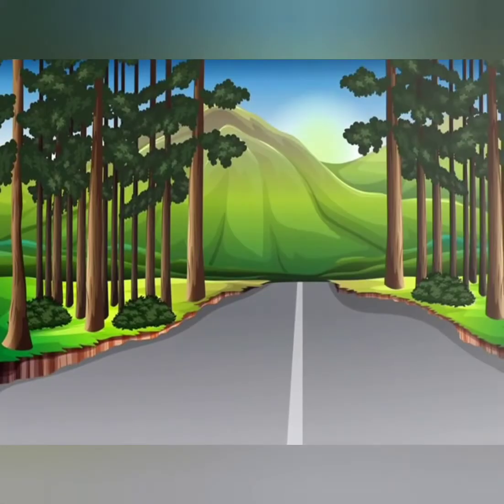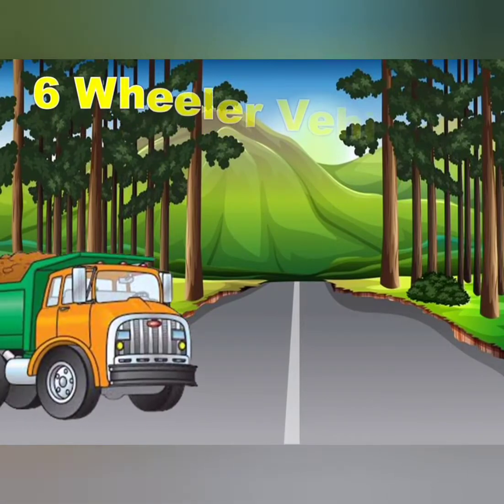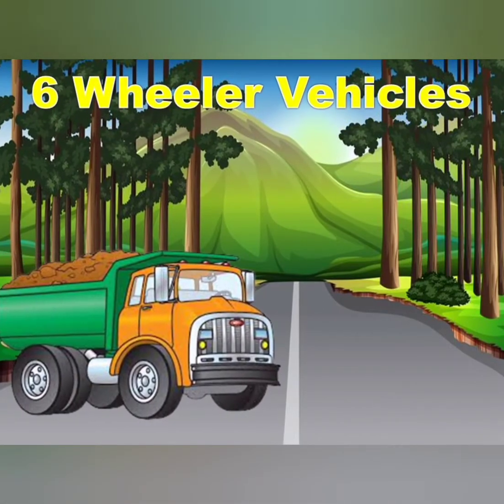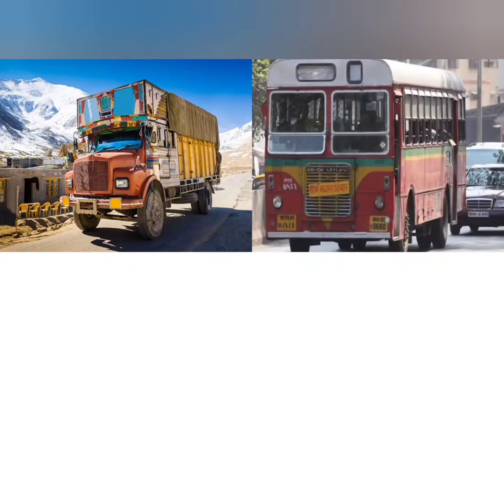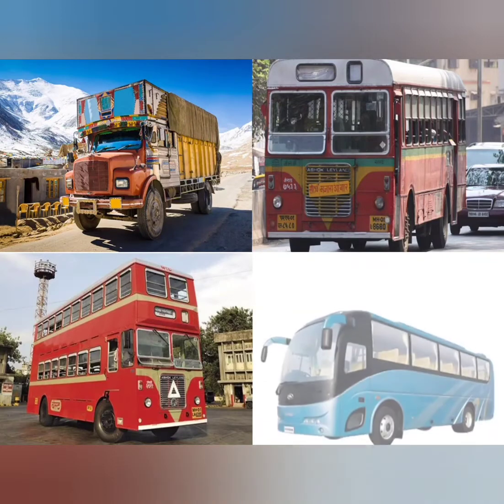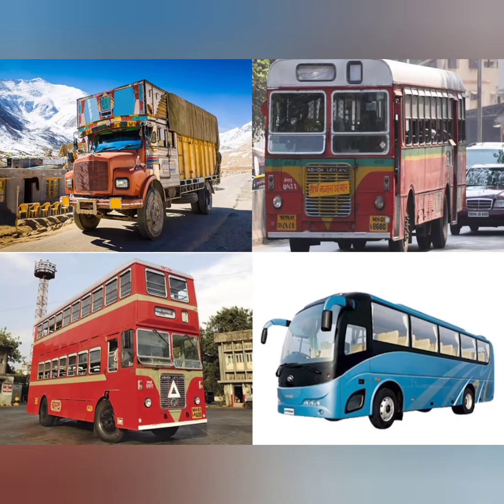Now let's go further and see vehicles which have got 6 wheels, which are called the 6-wheeler vehicles. Now under this, you have the truck. And can you see the rear wheels or the behind wheels are double? So that's how 6 wheels. Bus, BEST bus, the double-decker BEST bus, and the bus with which you travel outside or when you want to go to a distant place. This is the luxury bus which we go in.